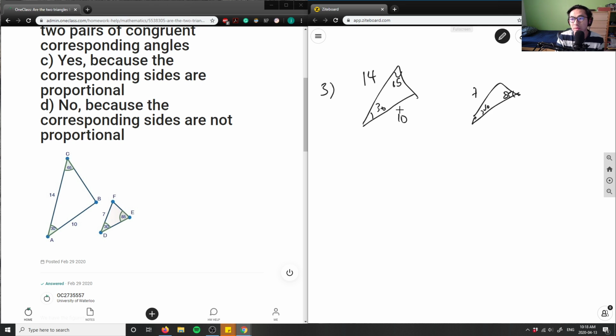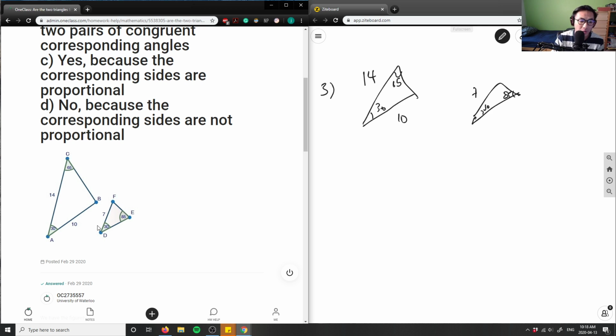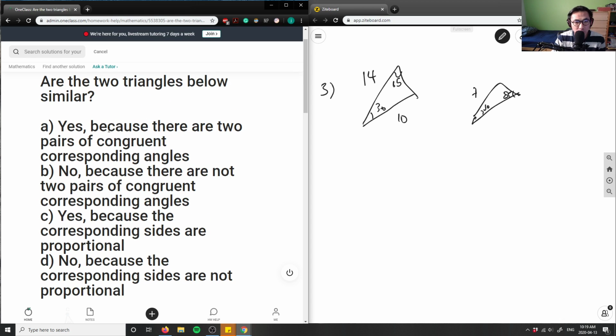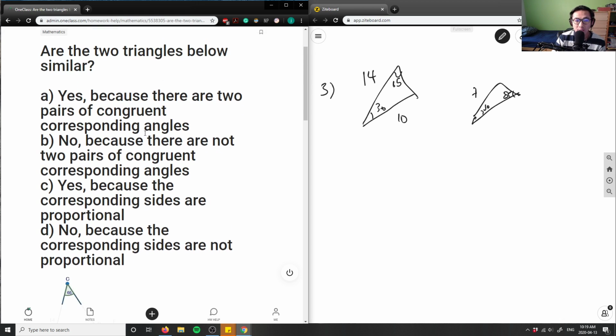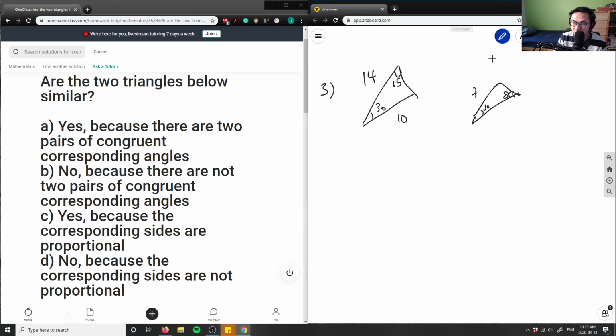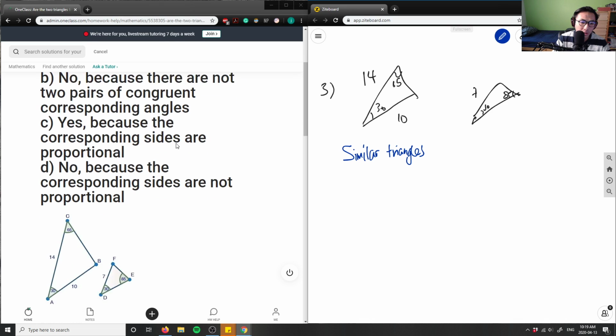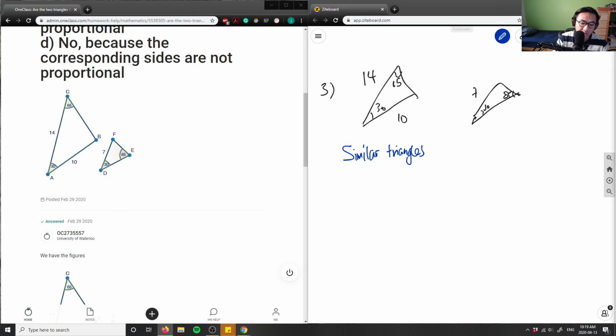Okay, so the first thing we have to do is, I'm not going to look at the solution yet, but we're going to say, are these 2 triangles below similar? So again, take a moment. I'm going to define what similar is before you, and you can take a minute to work out this problem. Again, similar triangles. So first, we have to define what similar triangles are, and then check if it fits this criteria, right?